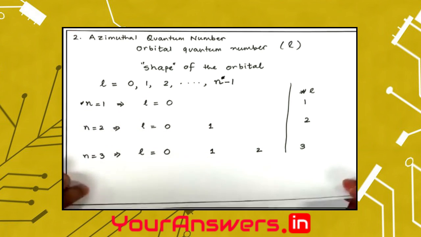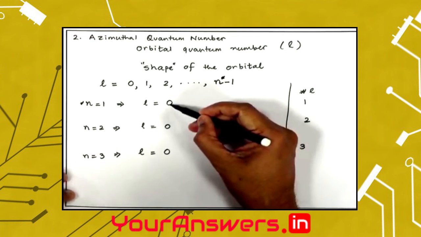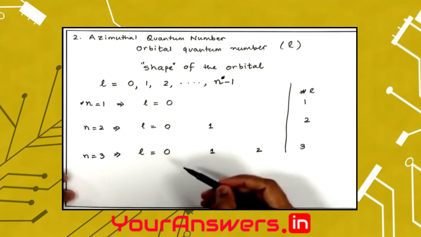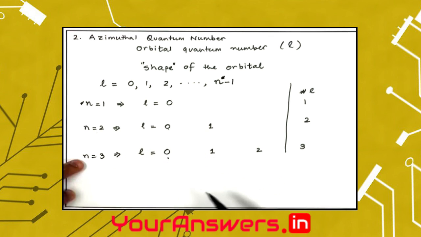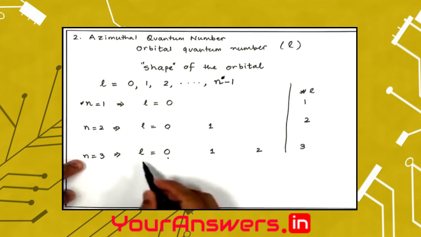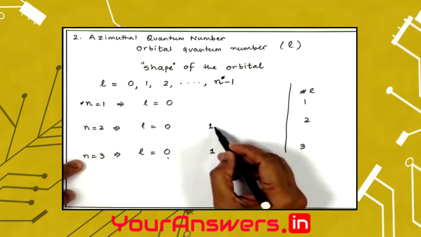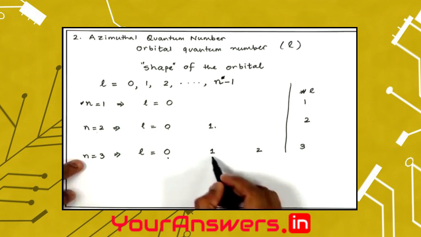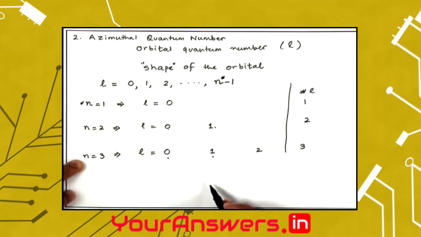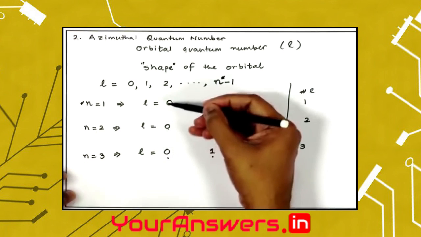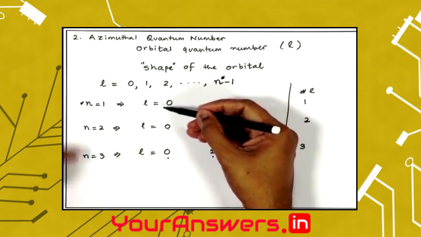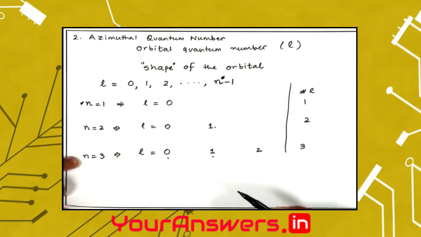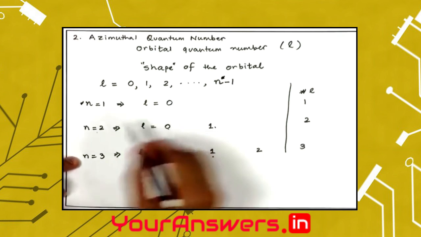Now, we see that here L value is 0, here again L value is 0 when n is 2, and here also when n is 3, there is a possibility of L value of 0. Simultaneously, you can see that when n is 2, we have one possibility of L equals 1, and when n is 3, then also we have an orbital where L value is 1. Is there a similarity between the 0 value of L when n is 1 or n is 2 or n is 3? The answer is yes, because orbitals, as I said, they determine the shape of the